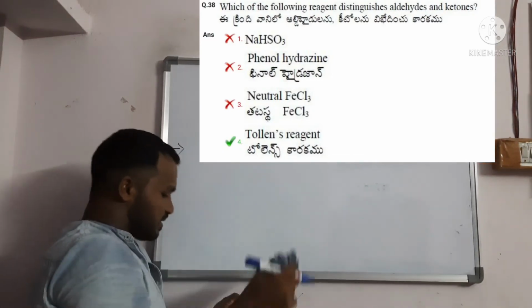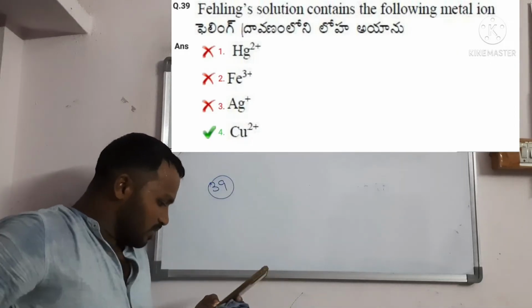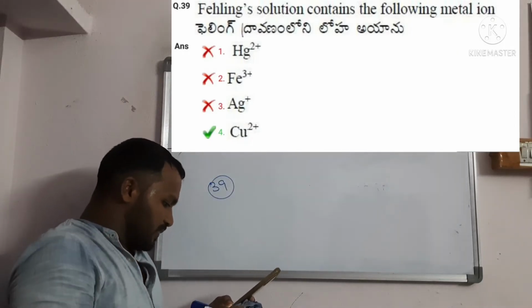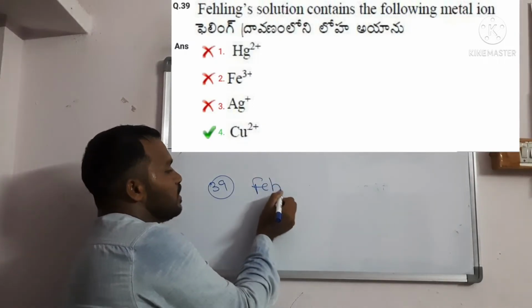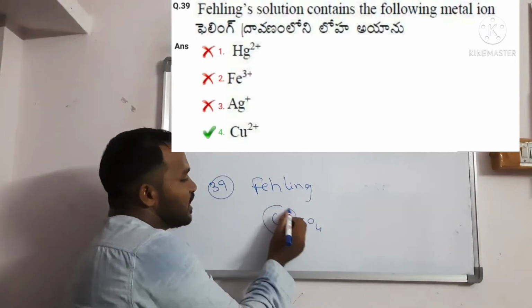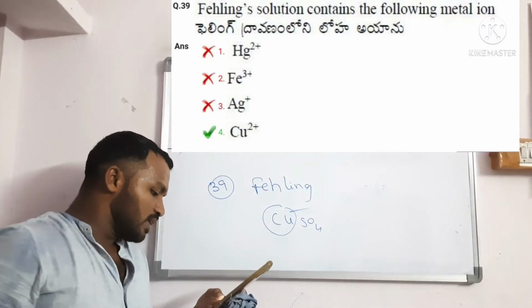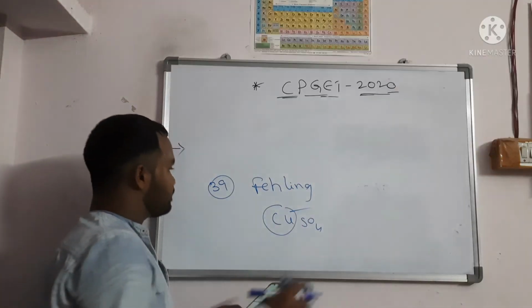Question number 39. From the same concept, they asked: Fehling's solution contains which metal? Fehling's means copper sulfate. You should directly know copper is the metal. Tollens is the silver metal. They have given mercury and iron also. Copper is the answer.